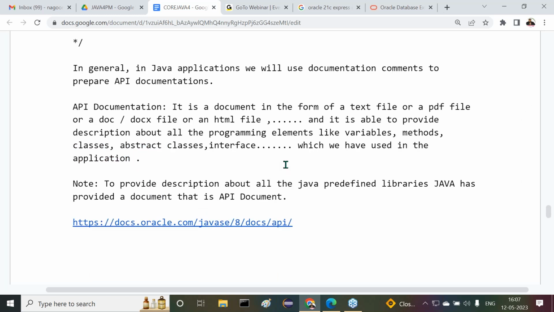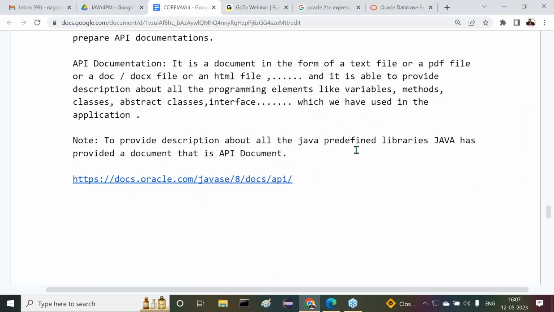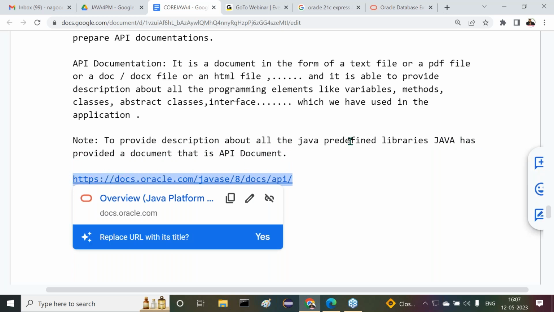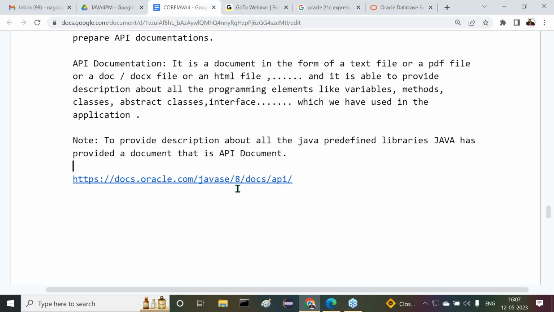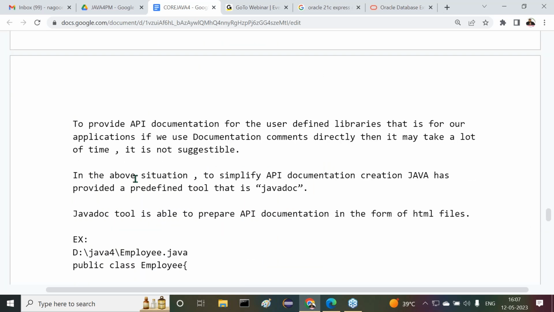To provide a description of all the Java predefined libraries, Java has provided a document, that is the API document. You can access that API document through this particular location. Already given that URI. That means you can get the Java 8 documentation. If you change the number to Java 9, we are able to get the ninth documentation. Anyway, just Google it, and there we can easily see the API documentation for Java programs.